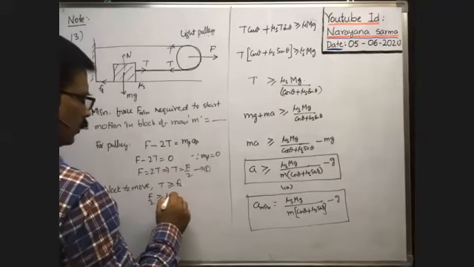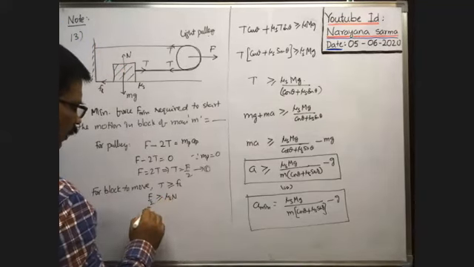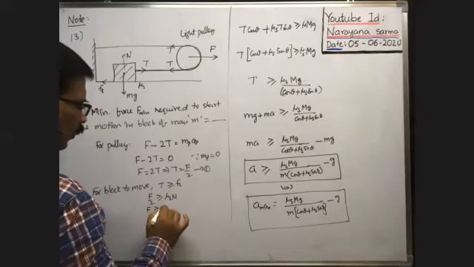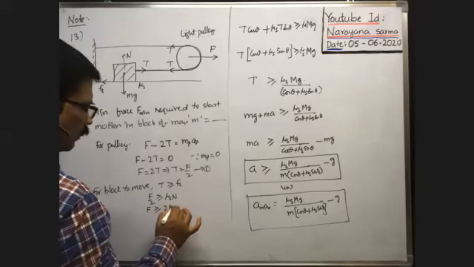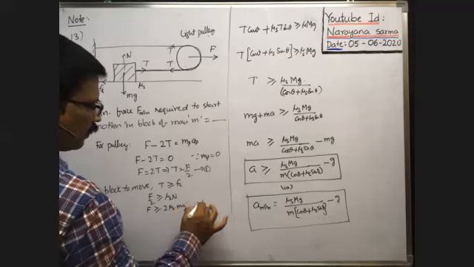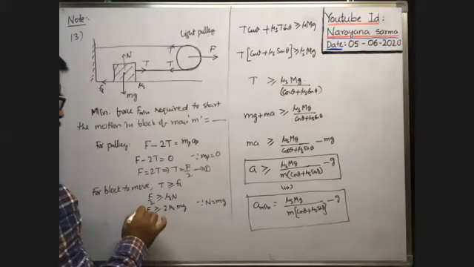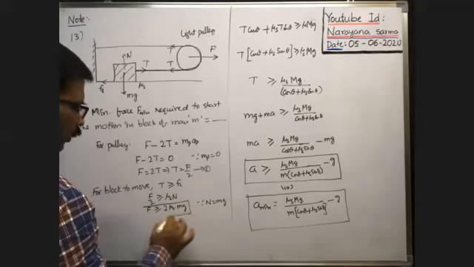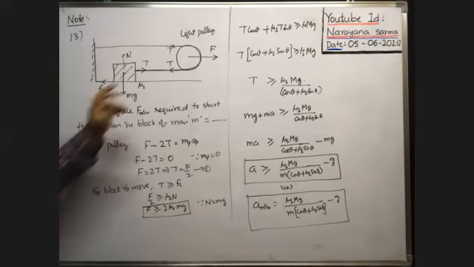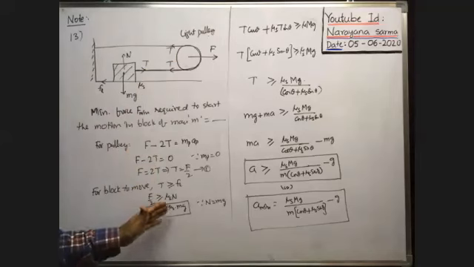So mu S into normal reaction. Therefore, F is greater than or equal to 2 mu S into normal reaction, meaning mg, since N is equal to mg. Okay, so this is the condition. So for the block to move, the force required is greater than or equal to 2 mu S mg.